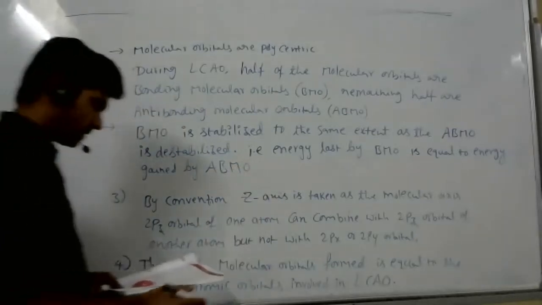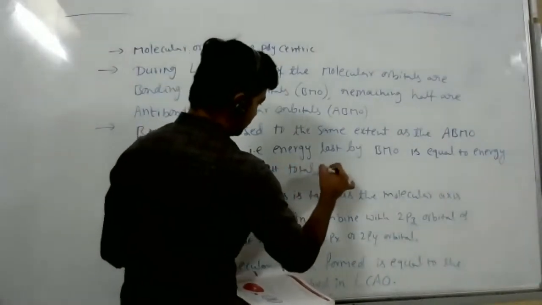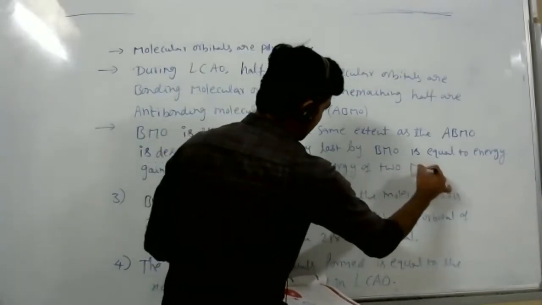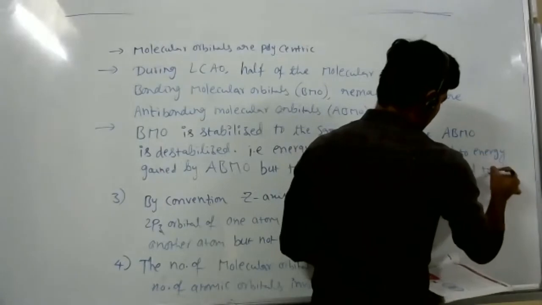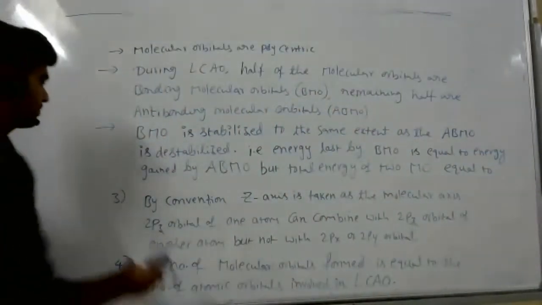But total energy of two molecular orbitals is equal to the sum of energy of two atomic orbitals.